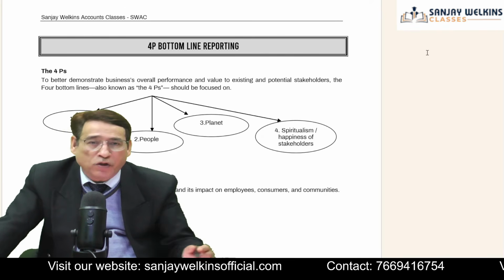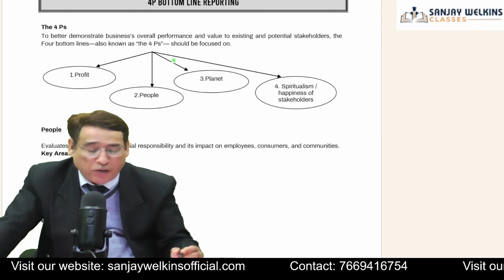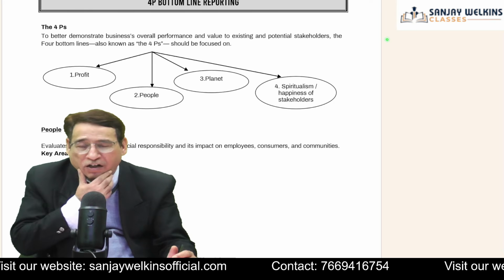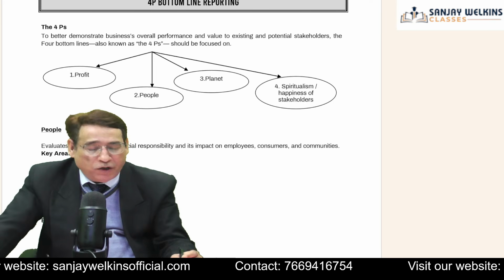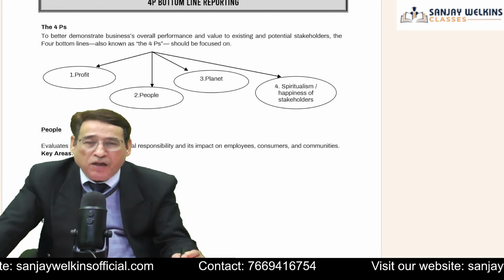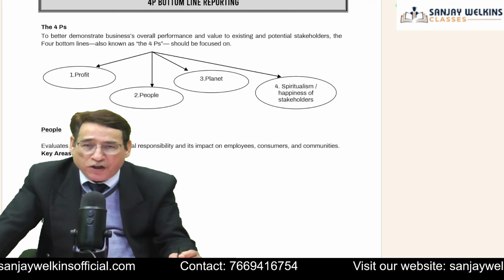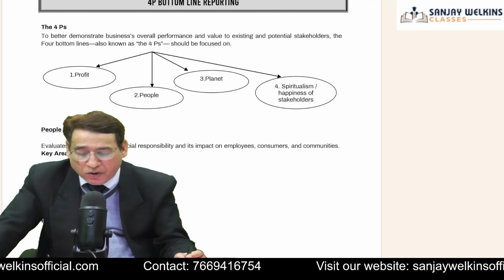4P bottom lines. Earlier it was 3P bottom lines, now it is 4P bottom lines. What do we mean by 4P bottom line? I told you in the beginning itself that the accounting horizon is changing. With every passing day, investors are becoming quite well aware when they invest their money. The profitability of the company is not the sole criterion. They take into account many other aspects, as I just told you.